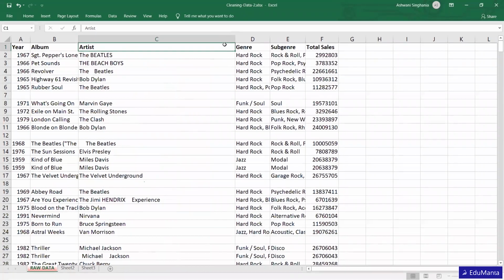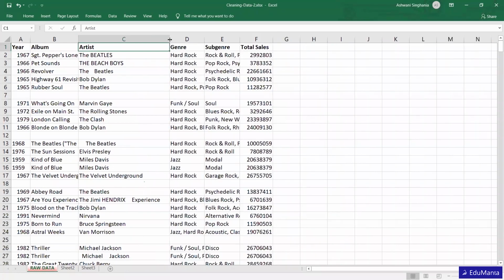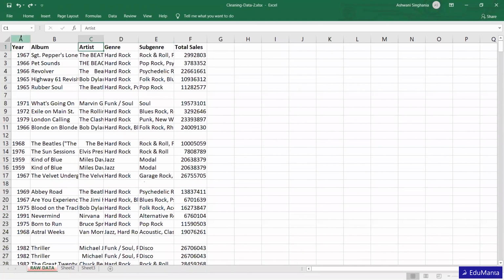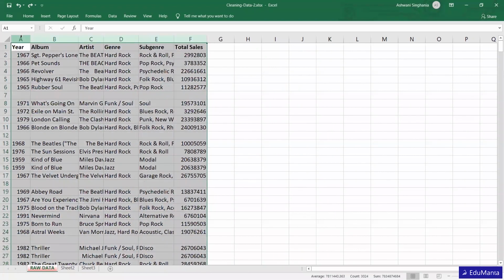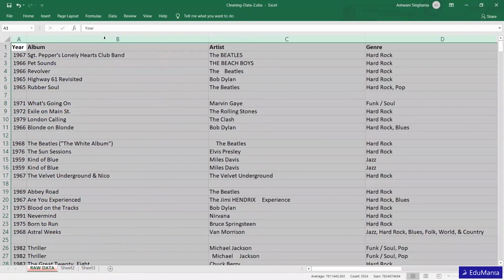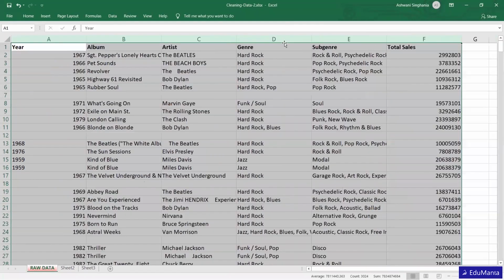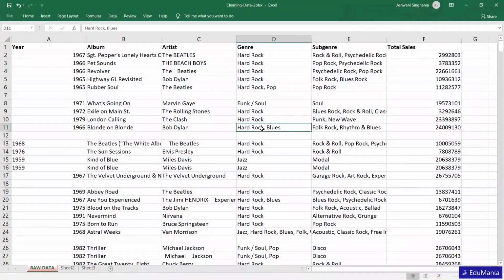Okay, but this is only 6 columns, so we can do it one by one. That's not a big issue. But suppose there are 50 columns or 100 columns, then how will you do it in one go? So that is what I'm going to do. I'm going to select all of them and click anywhere on the same border again, and we will get all expanded. Okay, this expanded something more than what we actually needed, so I'm just going to pull it a little bit. Yeah, now it's all up here in one place, right? So we have done it in one go.